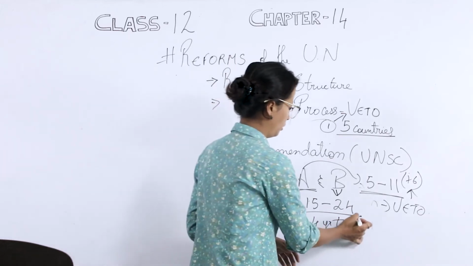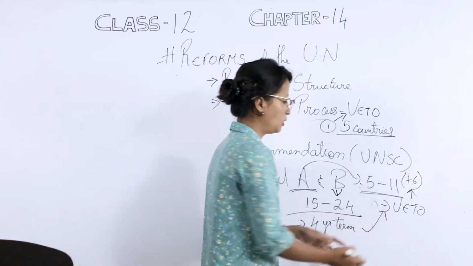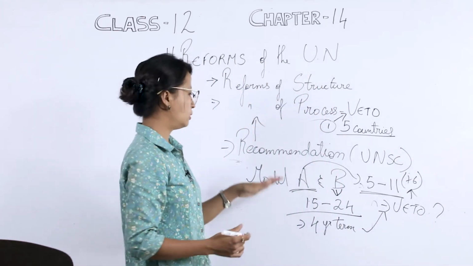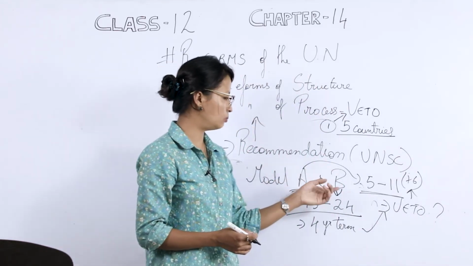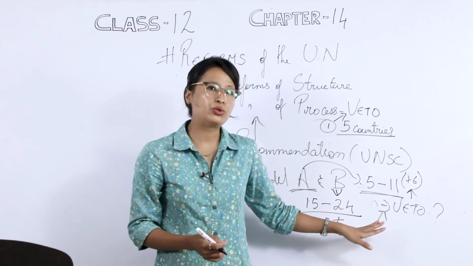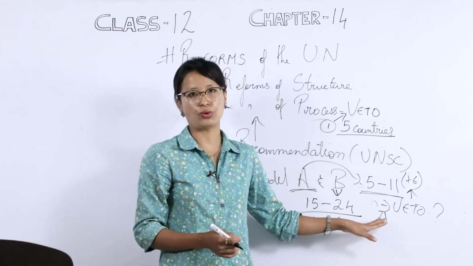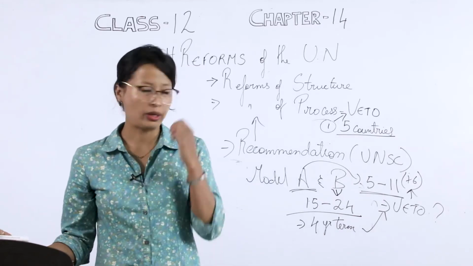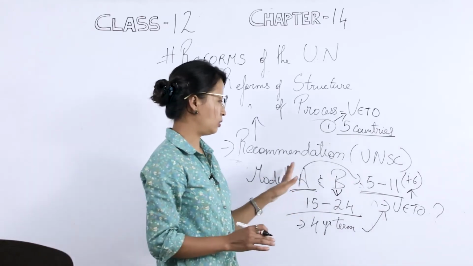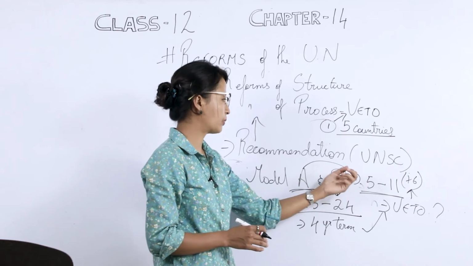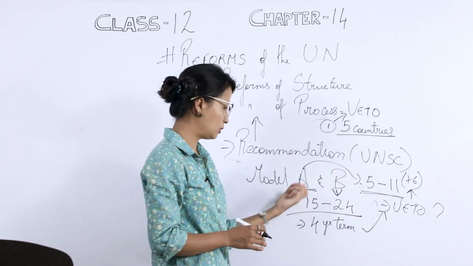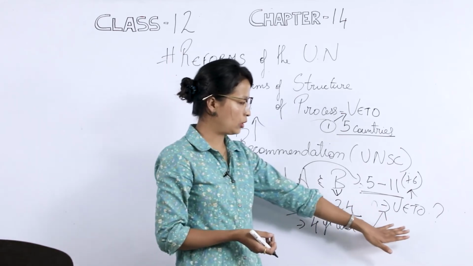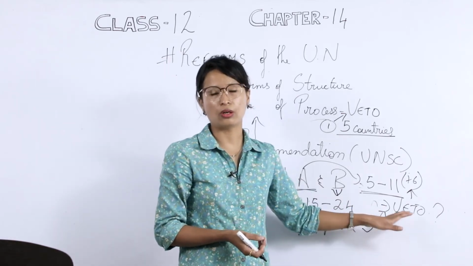Again, in this Model B, the question of veto power is absent. So neither Model A nor Model B talked about the use of veto power. It is totally absent. So in one way, the countries favored the increase of the permanent members as well as the entire structure of the UNSC. But when we come to the question of the use of veto power, it was not there.